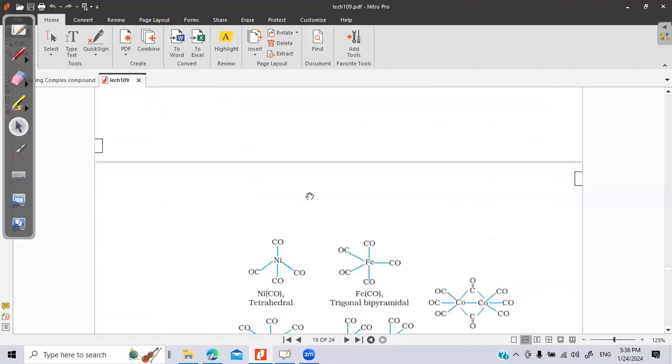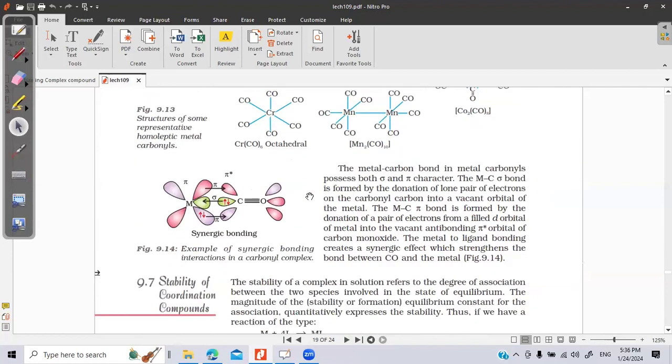Metal bonding, which is discussed today, is back bonding. These are the empty d orbitals of the metal, and these are the p orbitals of the carbon and oxygen, where the electrons are there. These electrons are donated to the metal, and the metal gives its electron to the empty p orbital of the carbon. That is what we call a metal carbonyl, or metal back bonding, or synergic bonding. This question is asked frequently in the board exams.